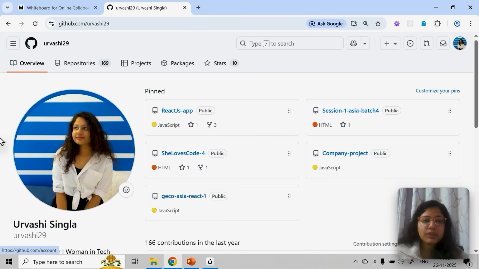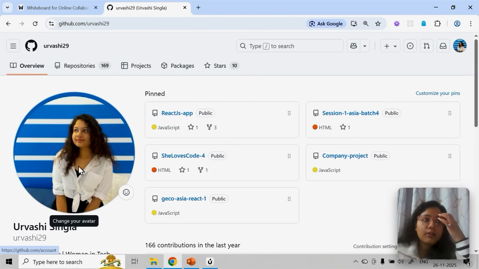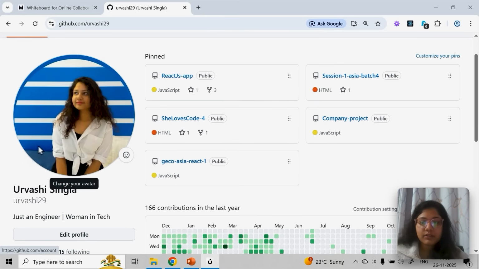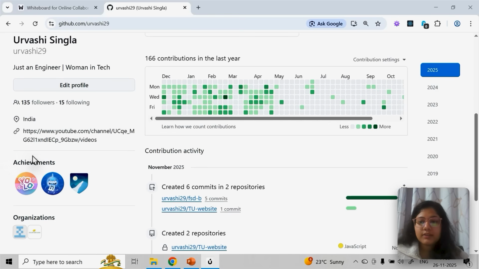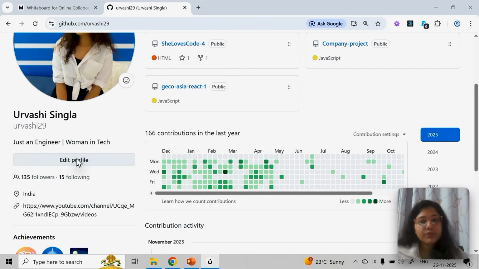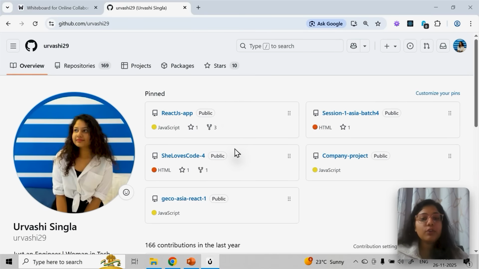In your main profile, just like when you open your profile on LinkedIn, you see your cover photo, your image, all your skills, your about section, every detail. Profile is exactly like that. Here in the overview, you can update your image and see your name and all the data. You can edit the profile if you want. Just like you follow on Instagram or LinkedIn, you can do all of it here as well. And just like we bookmark or put a product in a wish list on an e-commerce site, you can star any repository as well.